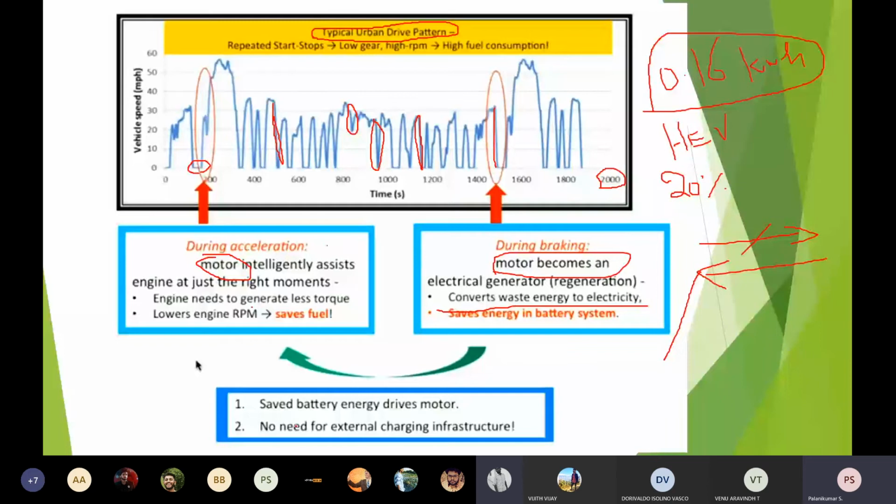So whenever I am deciding the power rating and energy rating of any vehicle, I should take into consideration the urban drive pattern, where this vehicle is normally going to be operated. If we plan and design exactly in such a way, I can get very good performance, because normally that is what should happen. But that's not happening, especially in developing countries.